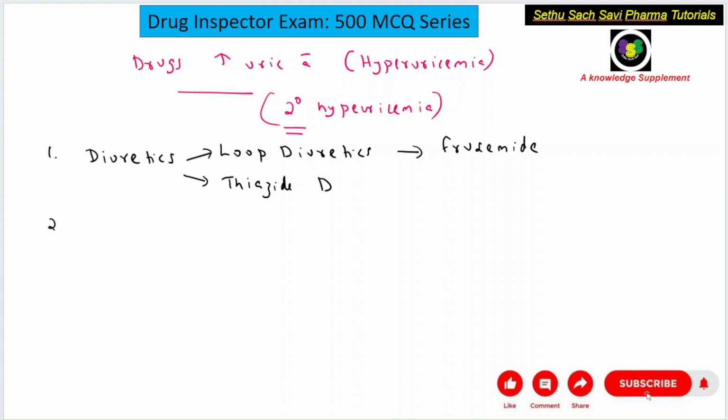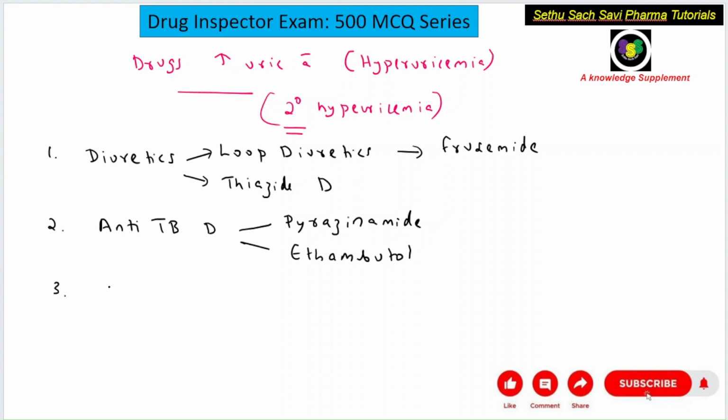Apart from diuretics, anti-tuberculosis drugs can increase the uric acid level, and the main anti-TB drug which causes hyperuricemia is pyrazinamide. Pyrazinamide is a first-line anti-TB drug. Another example is ethambutol. Ethambutol also can cause hyperuricemia.